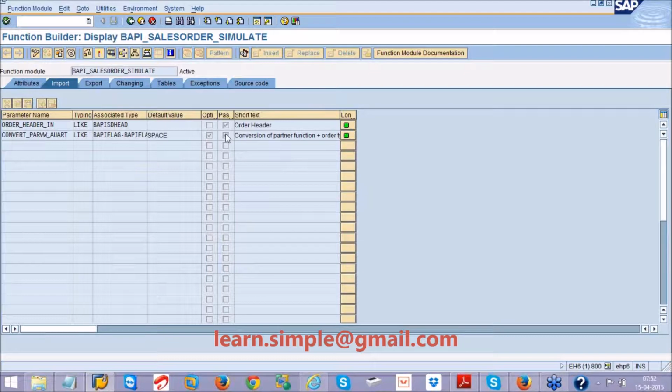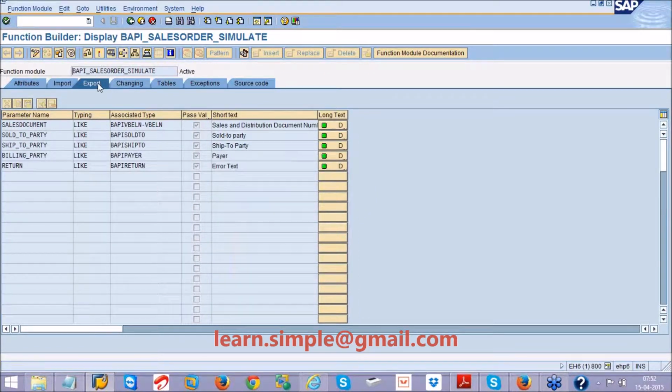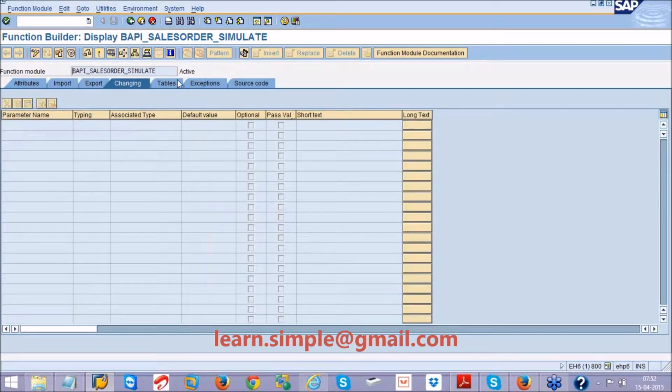You need to select the pass by value tick mark always, because you are handling the memory of two different platforms. You cannot do pass by reference. If you uncheck this checkbox, automatically it will be pass by reference, but you cannot do pass by reference in case of RFC because you are handling two different platforms here.